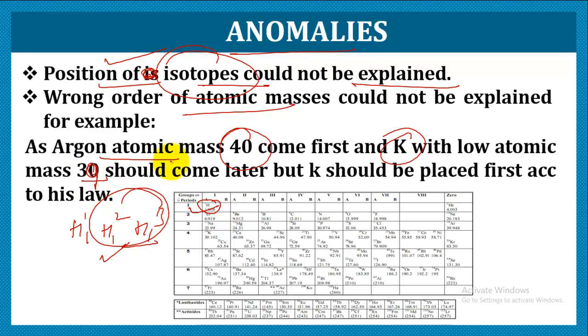So as this periodic table is in order of increasing atomic mass, the potassium should come first, and then later there should be argon. But they are actually wrongly placed. That is, argon is placed first and then potassium comes. So he violated his own rule of arranging the elements in order of increasing atomic masses.